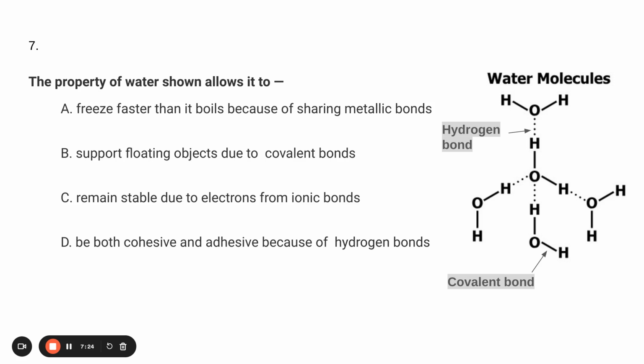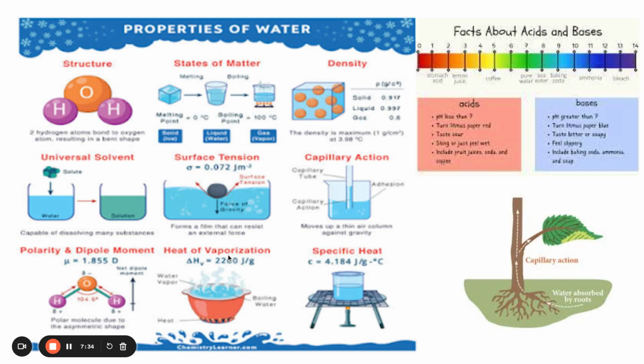D talks about the hydrogen bonding, and that's what leads to the cohesion of water to water and the adhesion of water to other substances. So when we're talking about properties of water, I know this is not the best graphic in the world. A couple other ones to mention, other than the structure of water and that polarity, that positive and negative charge leading to the hydrogen bonds. A couple other things to mention. The density: when water freezes, it becomes less dense and therefore it floats.